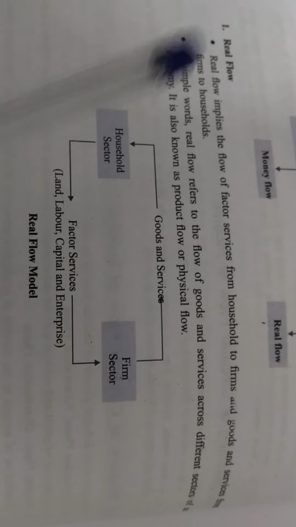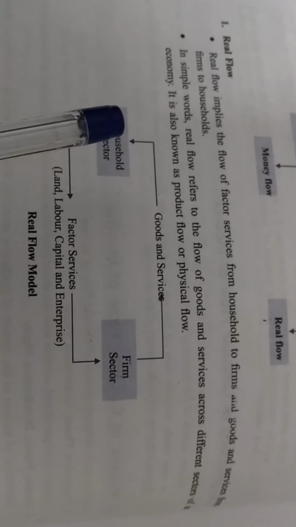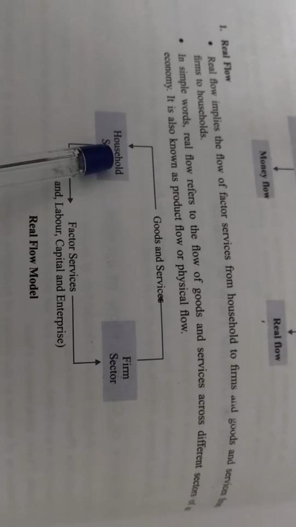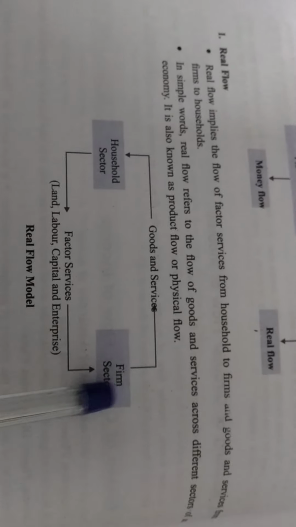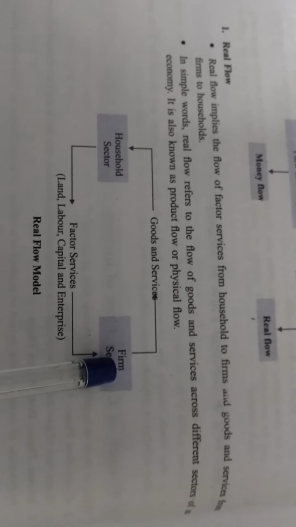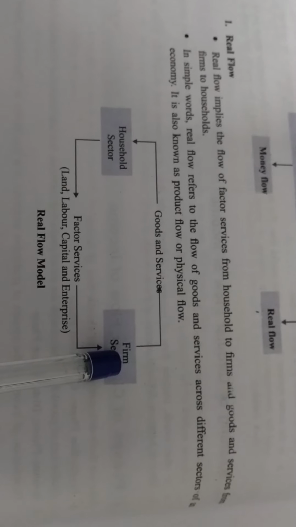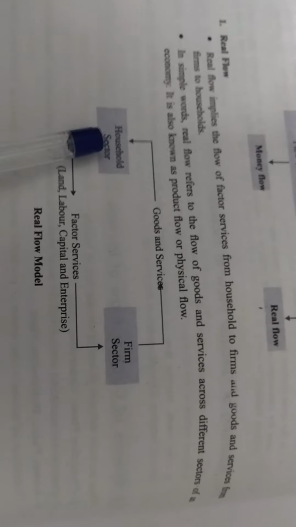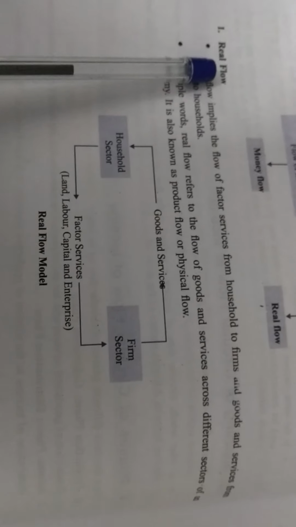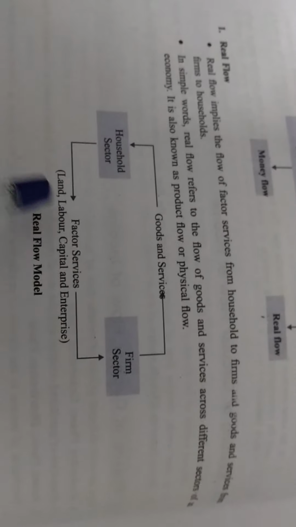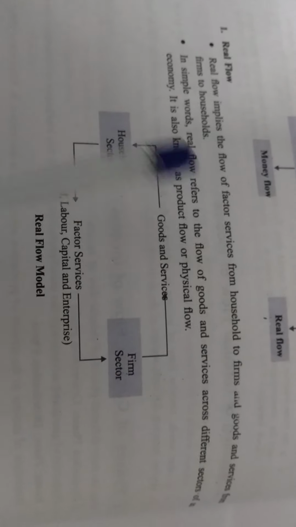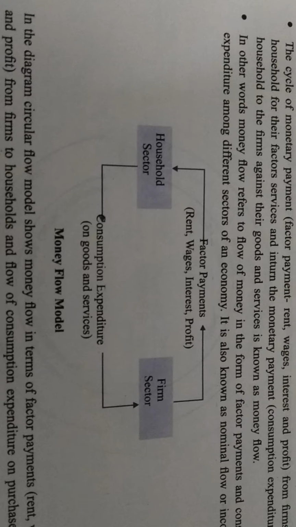That means in the real flow only services are transferred from one sector to another. First of all services are transferred from household to the firms, and then the firms, in return for those services, also return some services, that is the goods and services, to the household sector. Because we are discussing only real flow, there is no money right now. Simply services are transferring from household to the firms and then from firms to the household.